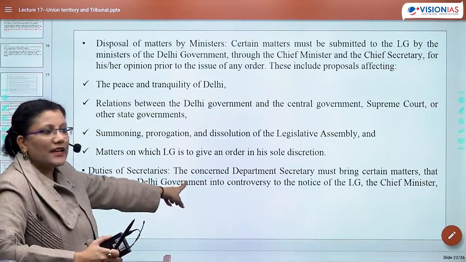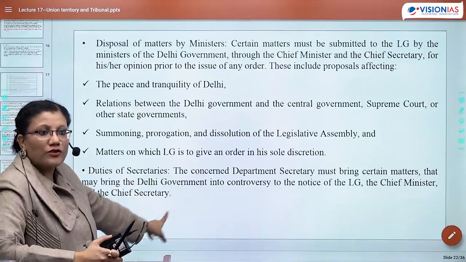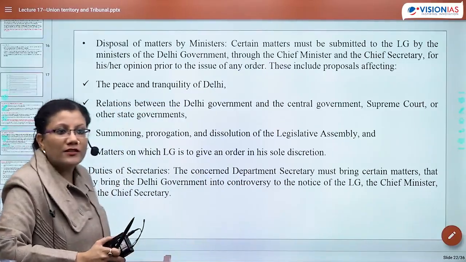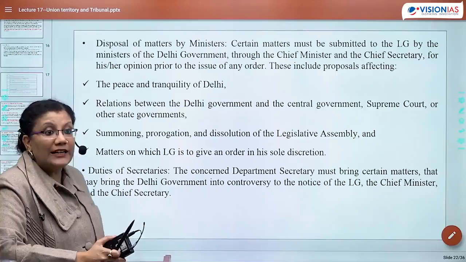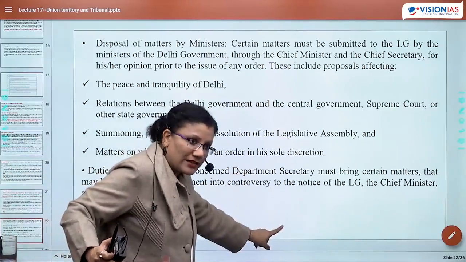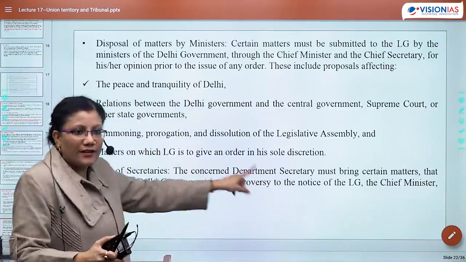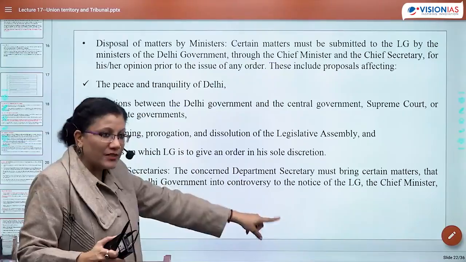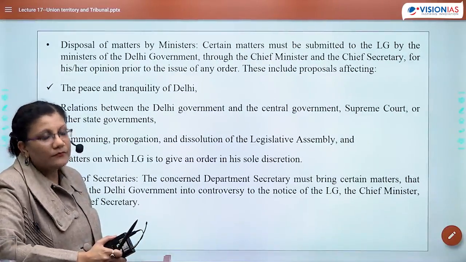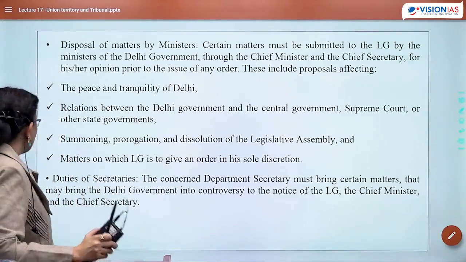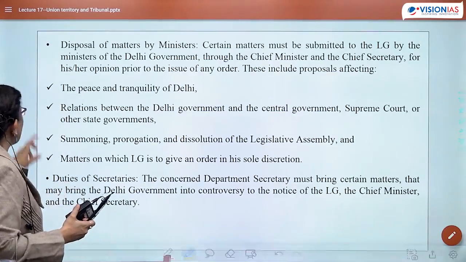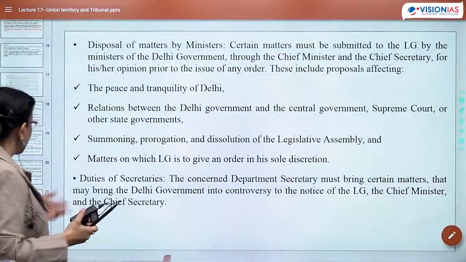यहाँ पर it is being said, if there is a departmental matter which is of urgent importance, this department secretary will not refer it to the concerned minister, जो कि technically Delhi government का minister होगा. You getting the catch? He will not refer it to the minister. He will directly refer it either to the LG or to the chief minister or to his administrative head. These were few of the reasons why this particular bill, later which became an act, was highly condemned and criticized.